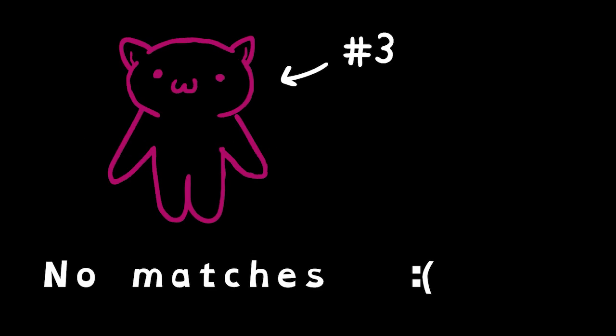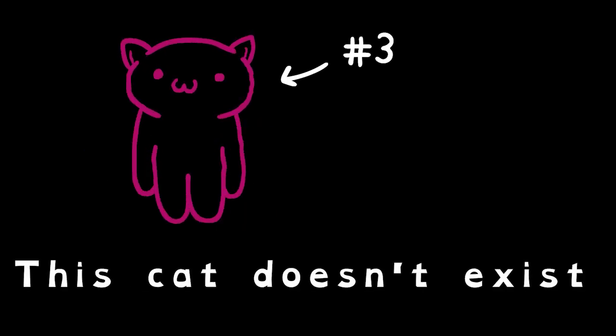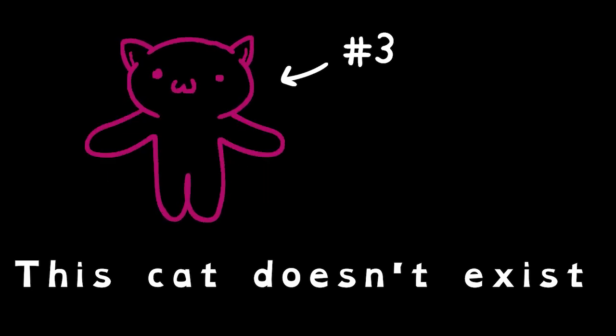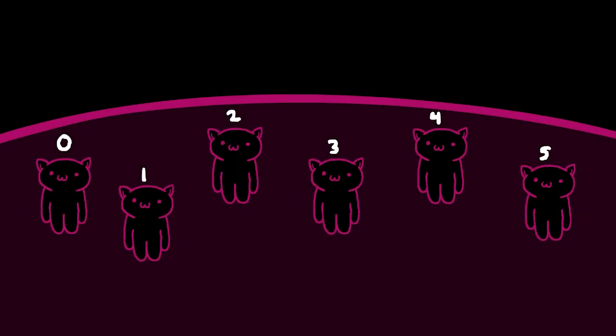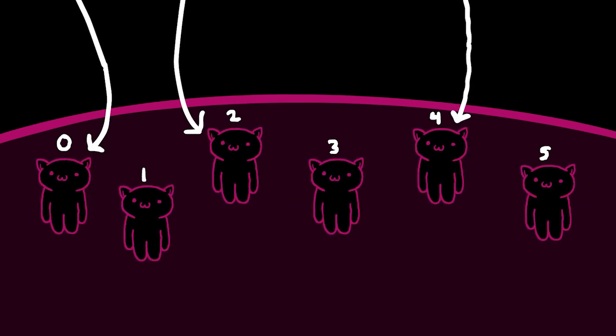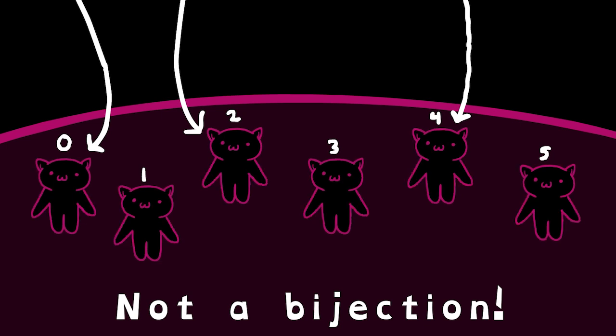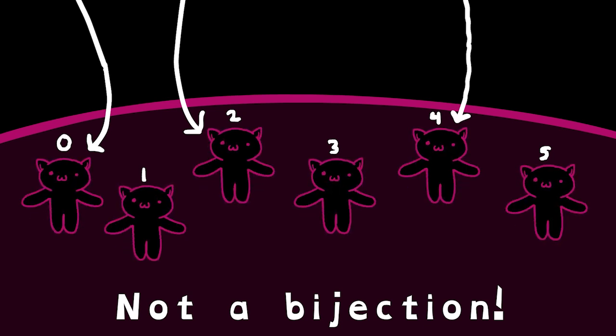You may think that this isn't a bijection since you aren't matching with odd-numbered female cats, such as female cat number 3. But really this is just a lesson in terminology. Since we are labeling all of the female cats with an even number, there are no female cats with an odd number. The set of all female cats here is just the even natural numbers, not all of the natural numbers. If it was the case where there was a female cat associated with every natural number, and we were only matching to the even numbers, then this function wouldn't be a bijection since it wouldn't be onto. It wouldn't ensure at least one x for every y.